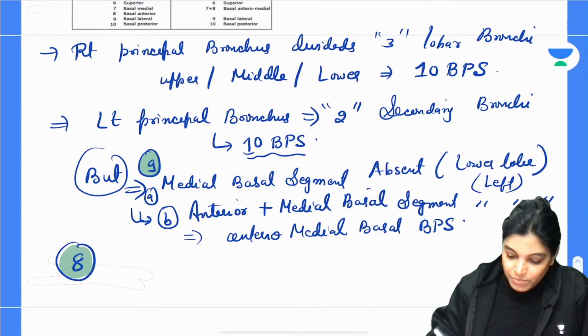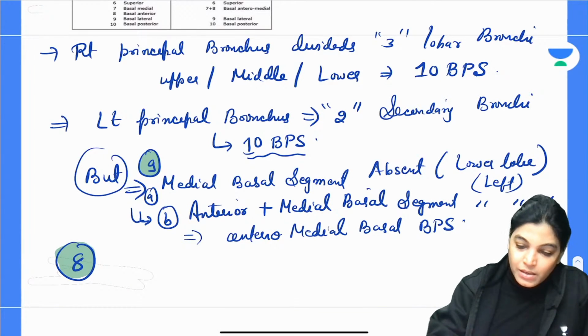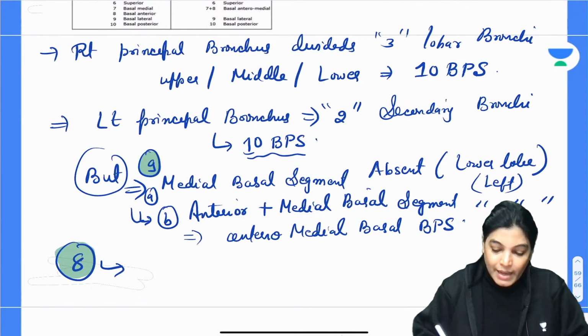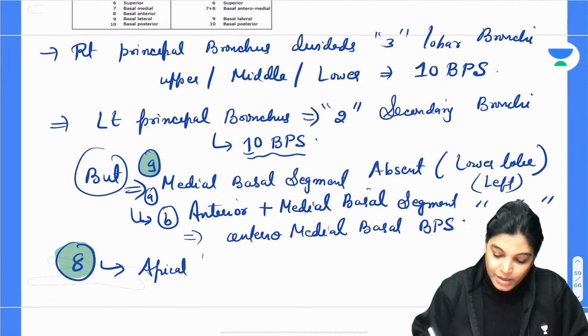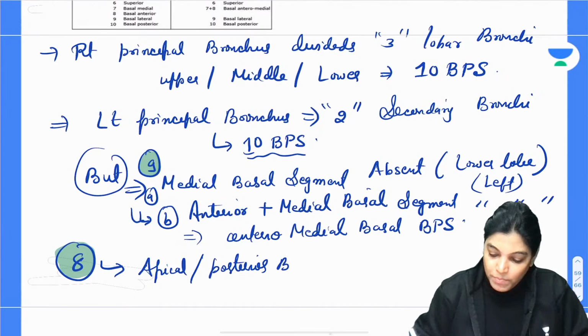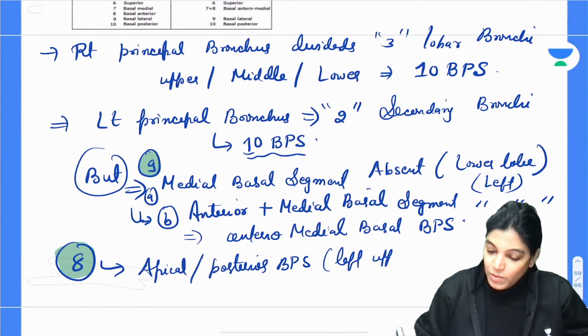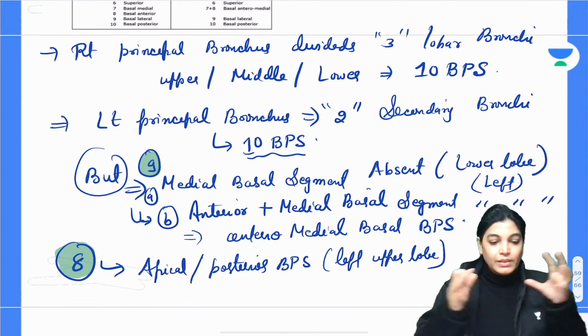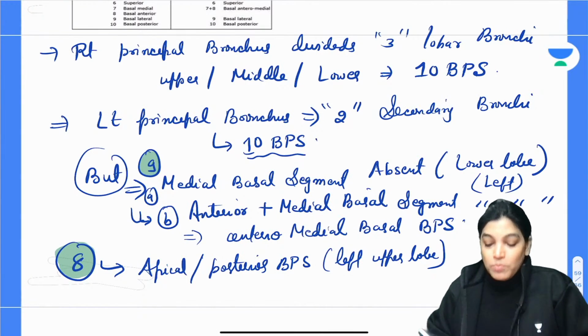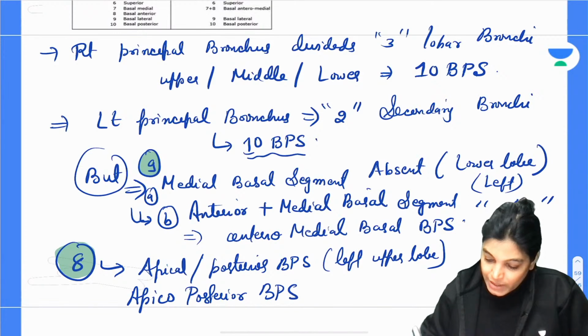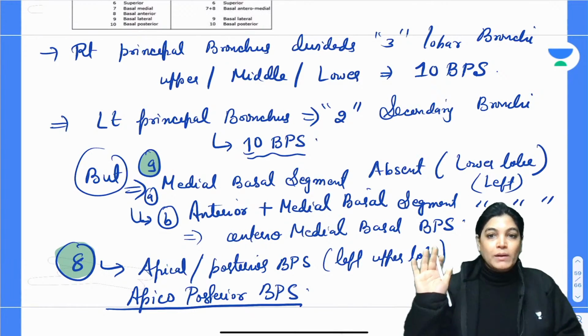So that means there will be certain changes in the upper lobe bronchopulmonary segments also, and that change will be that the apical and the posterior bronchopulmonary segments of the left upper lobe of the left lung will fuse together to form the apico-posterior bronchopulmonary segment. So in this case कितना होगा, total 8 bronchopulmonary segments होगा.